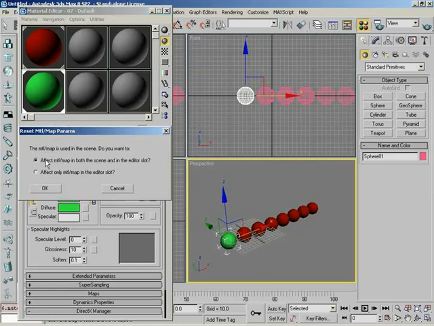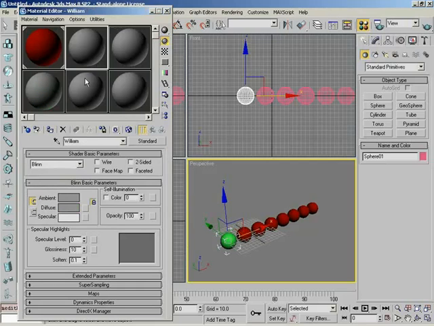Now, do you want to affect the material and the map in both the scene and the editor slot? Or affect only the material and map in the editor slot and leave the one in the scene alone? So if you choose the second one, it's going to keep it in your scene. That's right. So if we choose this and click OK, we lose it from the material editor, and now it exists only in our scene. Right. That's a way to free up a slot. Yeah. If you've used all 24 of your slots, you can free one up like that.